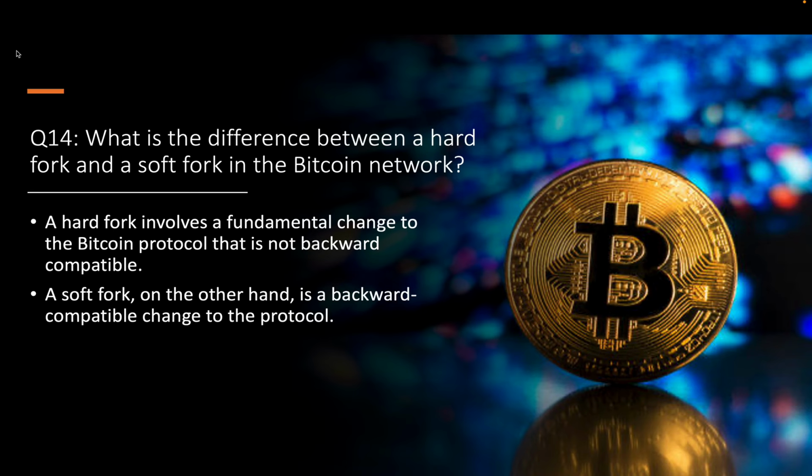Question number 14. What is the difference between a hard fork and a soft fork in the Bitcoin network? A hard fork involves a fundamental change to the Bitcoin protocol that is not backward compatible. A soft fork, on the other hand, is a backward compatible change to the protocol.